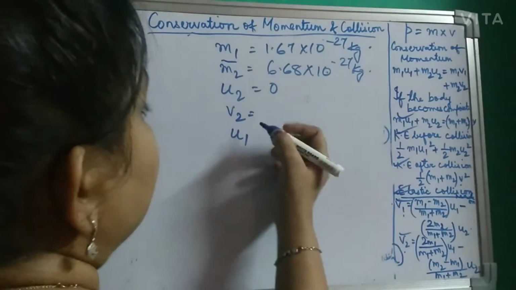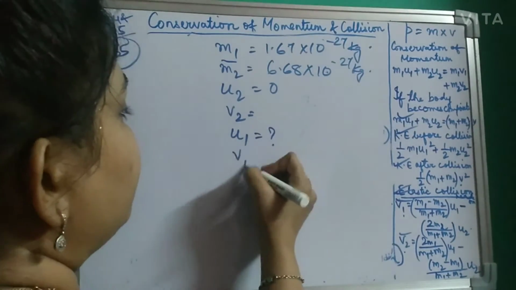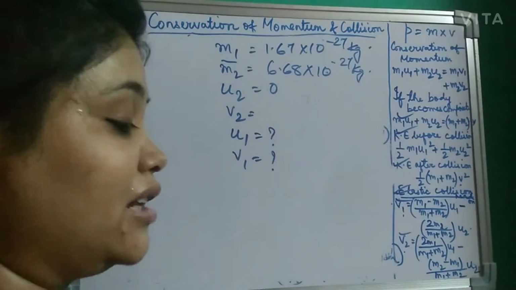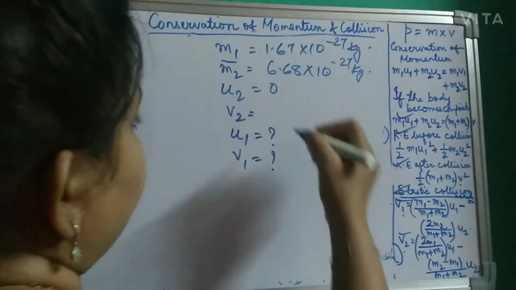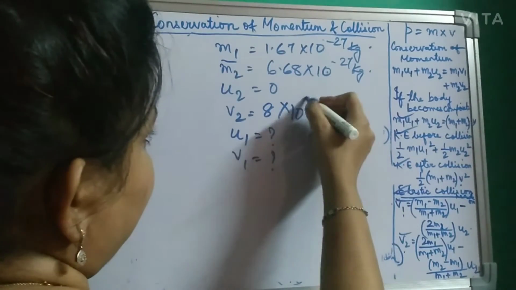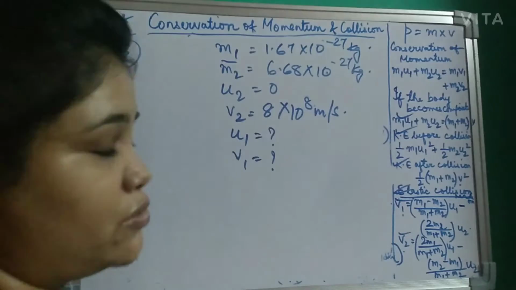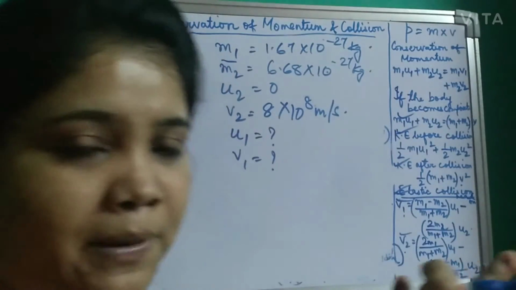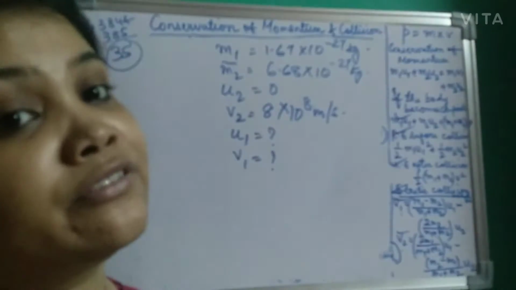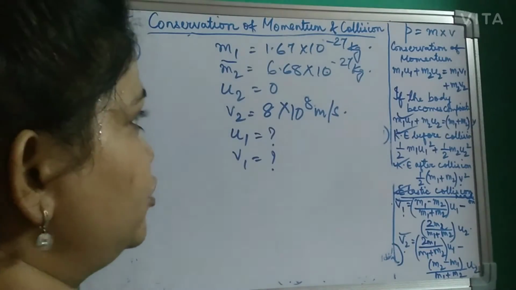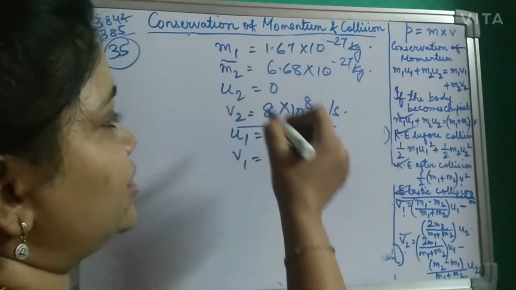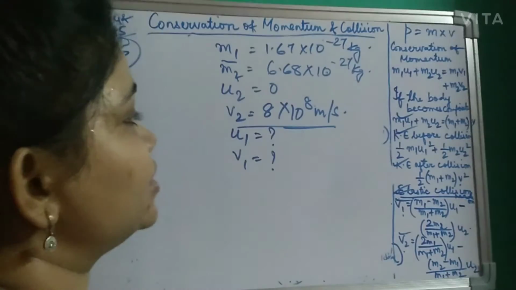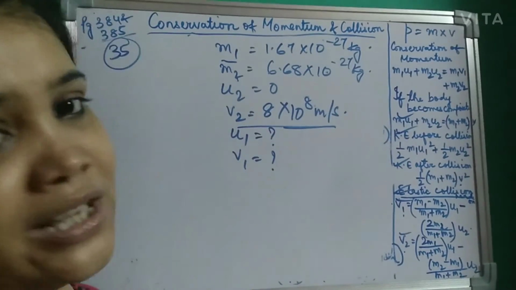So U1 is unknown and V1 is also unknown. But V2 is given because the alpha particle velocity after collision is 8 into 10 power of 8 meter per second. You have to remember, students, which particle you are taking. If you are taking a particular particle, look at the initial velocity and the final velocity. Don't get confused. Since alpha's velocity is given, we have taken the mass of alpha as m2. So the final velocity is v2 and u2 is already given as 0.